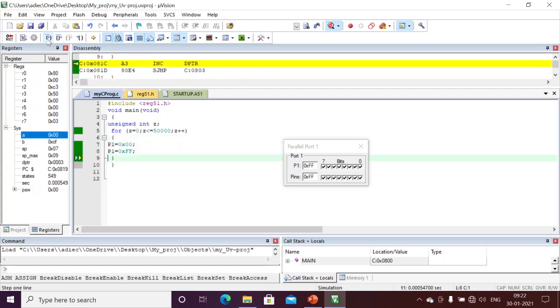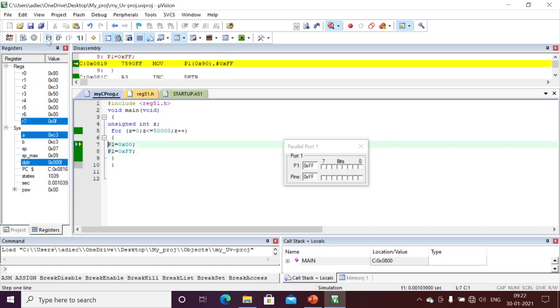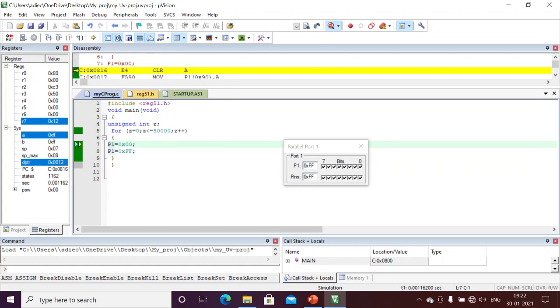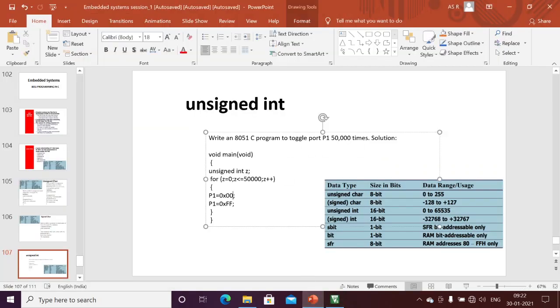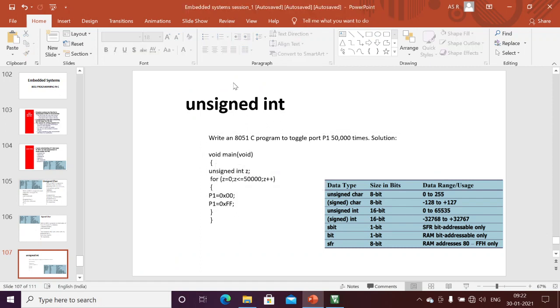See here, 00 ff. I'm just toggling my port's complete bits, 00 and 1 ff, 00 ff, 00 ff. This is the way I'm repeating my code until 50,000 times. I'm just toggling my port 1 until 50,000 times. This is a simple program using unsigned.